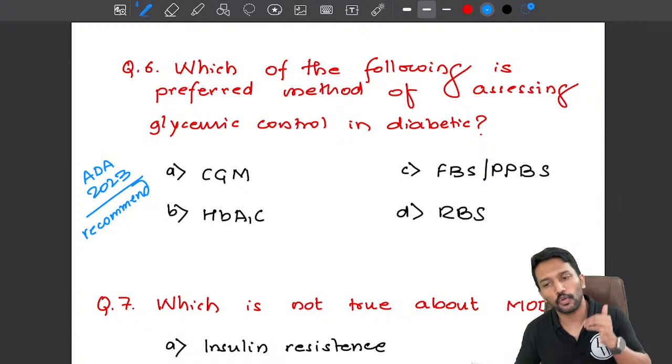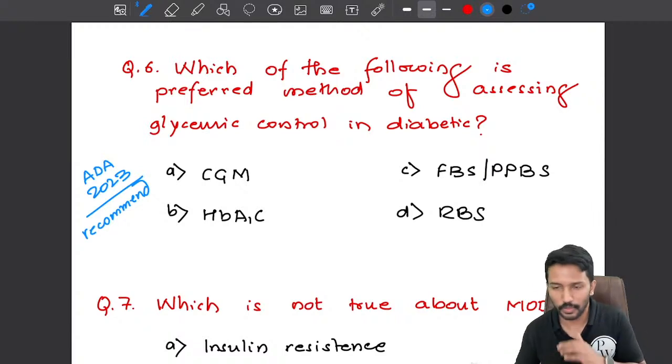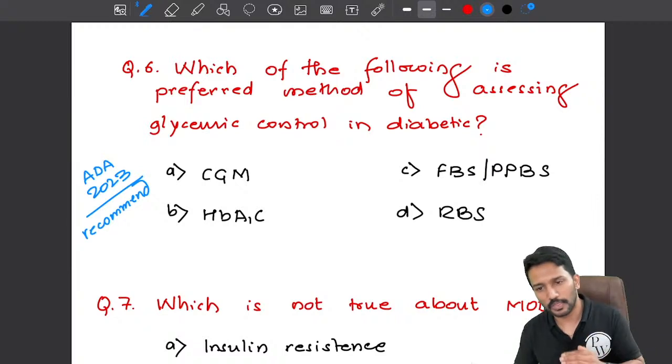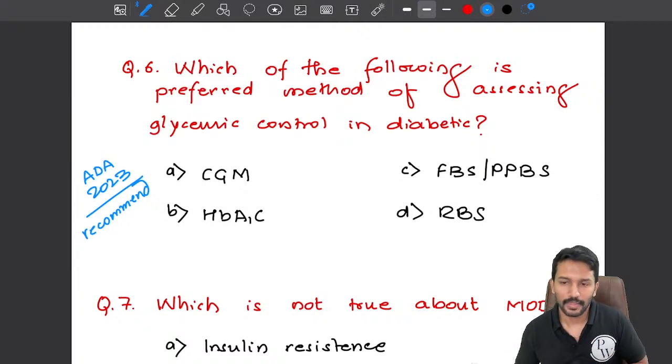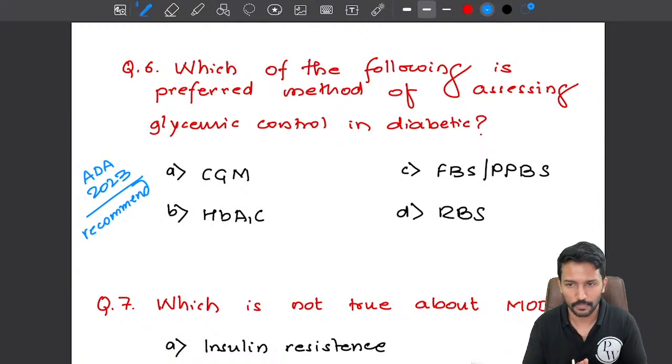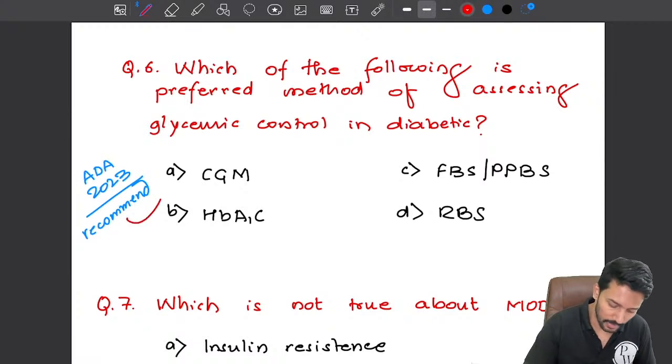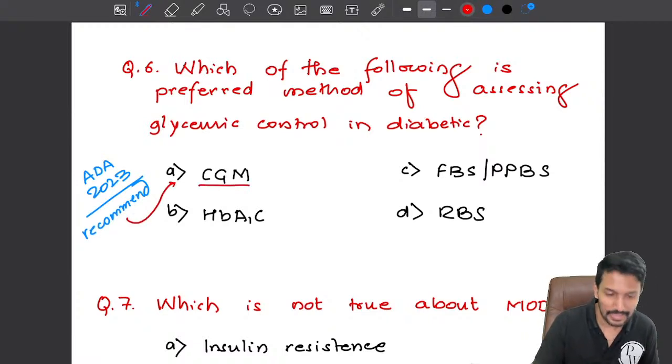If the patient's hemoglobin is already low, the HbA1c will also be low. If the patient has a hemoglobinopathy like thalassemia, his HbA1c will be low, right? If the patient is going through acidosis, his HbA1c will be high. So HbA1c is not a foolproof investigation, right? So that is why now, in 2023, the preferred recommendation is to do something called CGM, right?